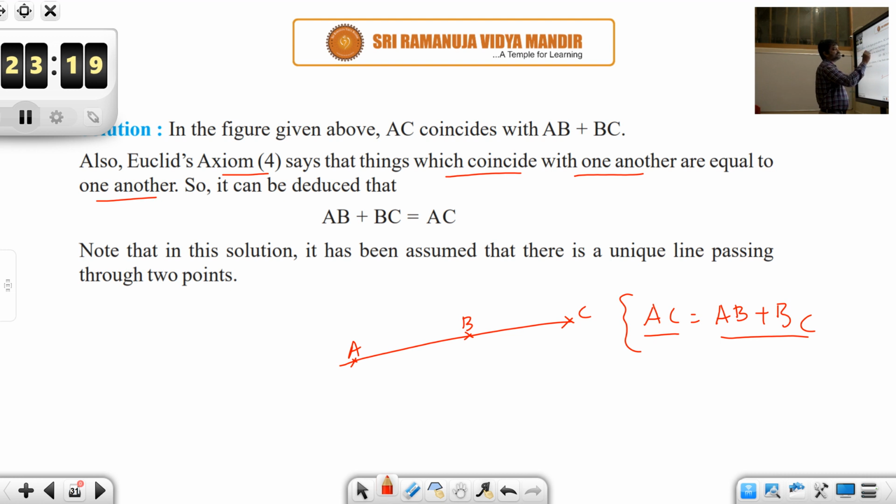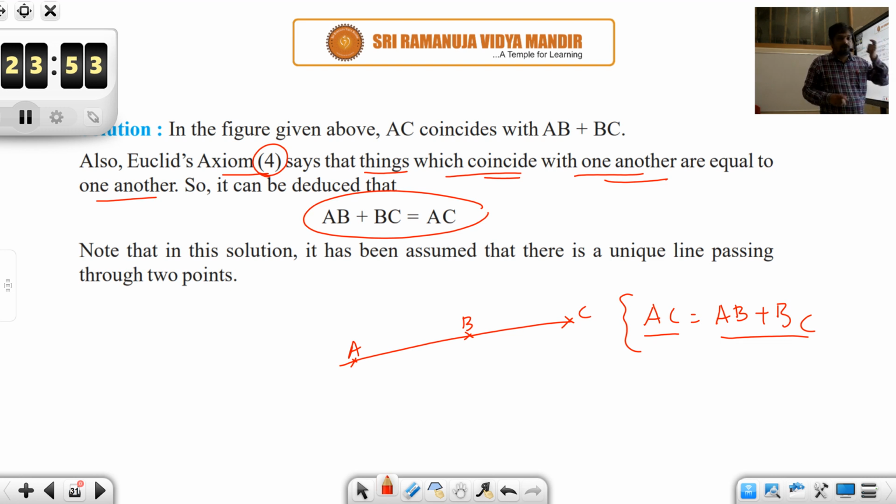So Euclid's axiom 4 says that things which coincide with one another are equal to one another, because here AC is coinciding with AB plus BC. So now using that, you could deduce that AB plus BC is equal to AC. See here, the relation of equality he has deduced from coincidence. And then he is not talking more about the coincidence,